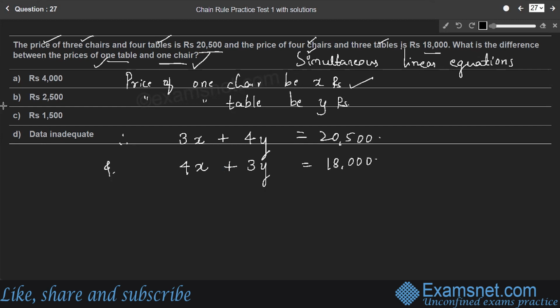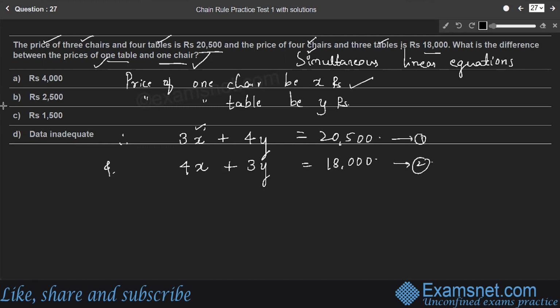So we have got two simultaneous linear equations, having degree, having power 1, x raised to 1 and y raised to 1. Therefore, how to solve two simultaneous linear equations? First we need to make the coefficient of one of the unknowns the same. Here x has its coefficient 3 in the first equation, and y has its coefficient 4 in the second equation.